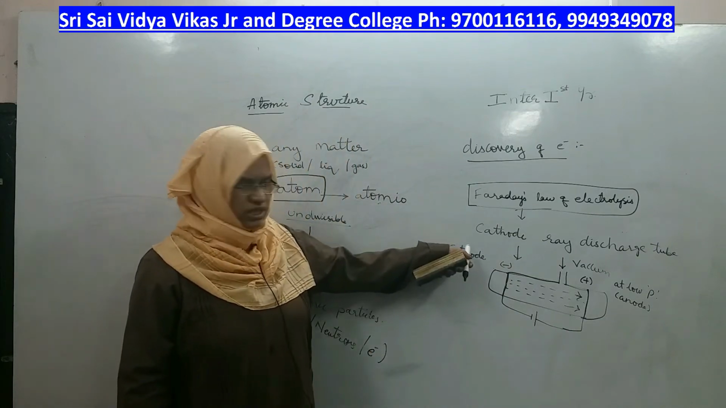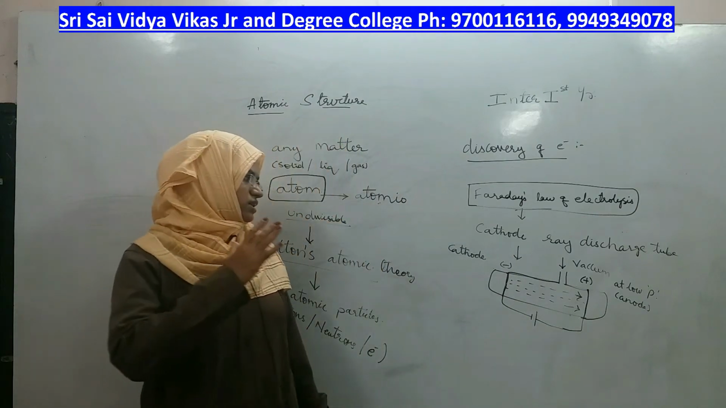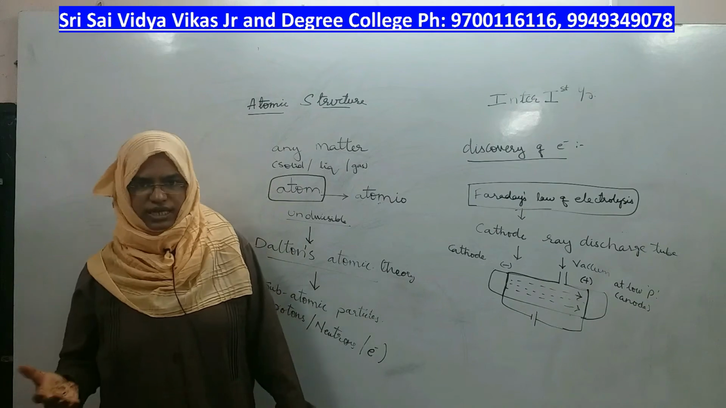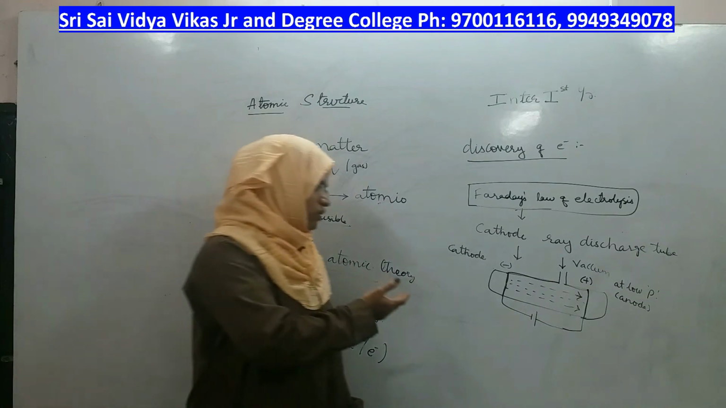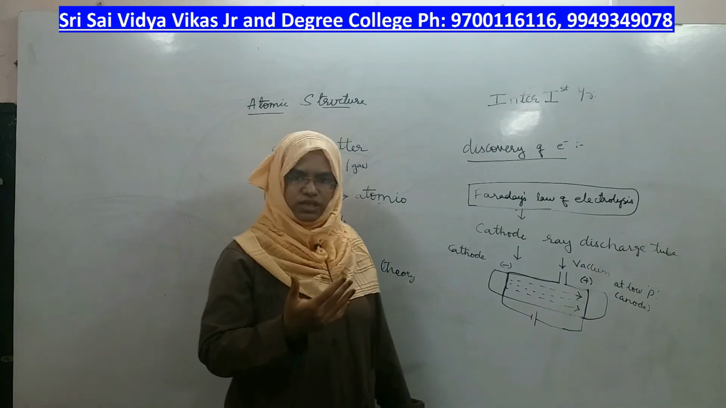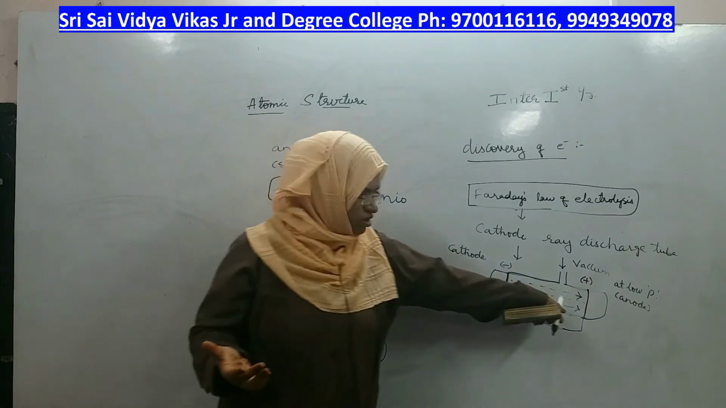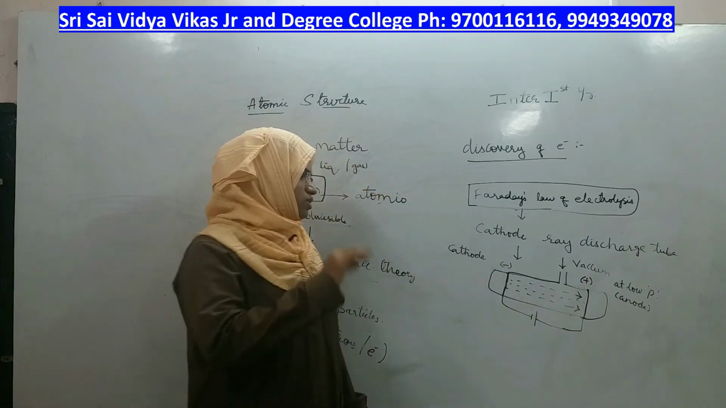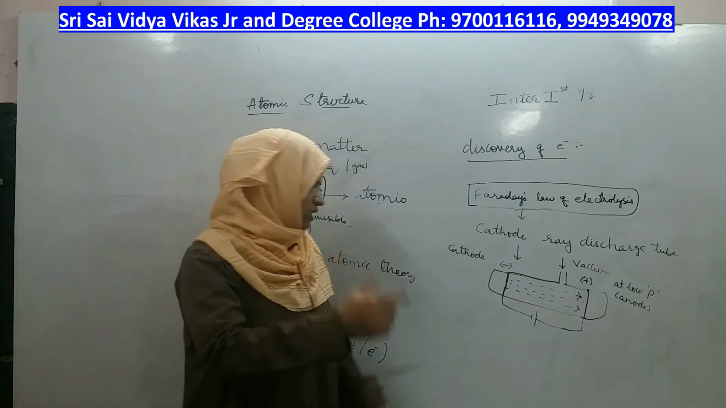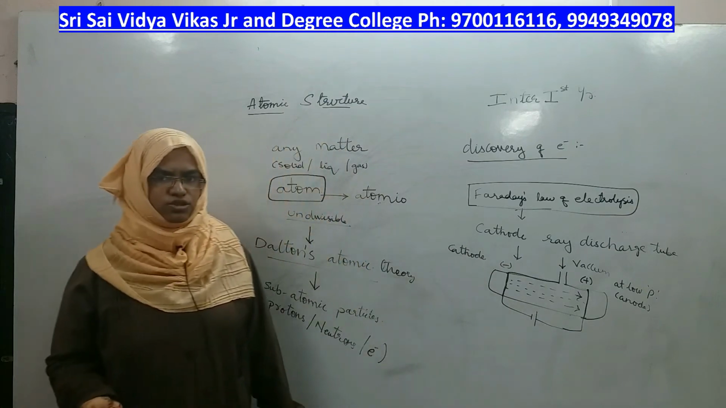As the cathode is negatively charged and the anode is positively charged, the rays emitting from the cathode we will call cathode rays. As the cathode is emitting those rays, we call them cathode rays. Where are they going? They are going towards the anode. If they are negatively charged, they will definitely be attracted to the other electrode, which is positive. So cathode rays start from the cathode and move towards the anode. This is the simple cathode ray discharge tube.